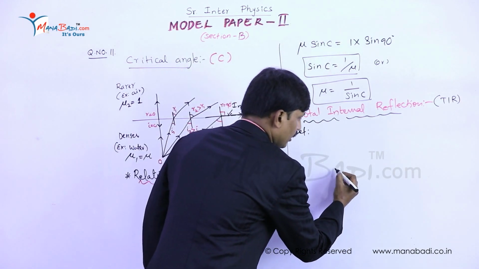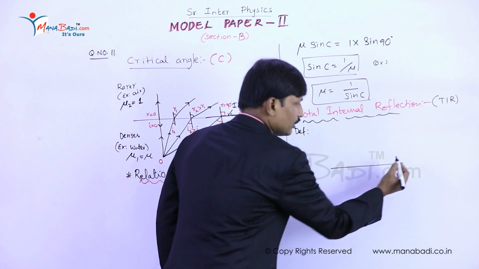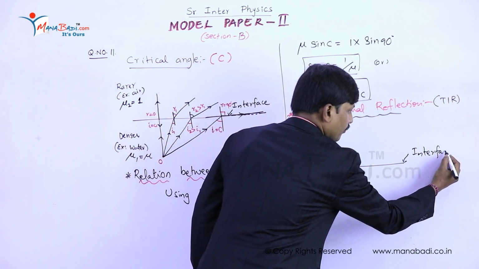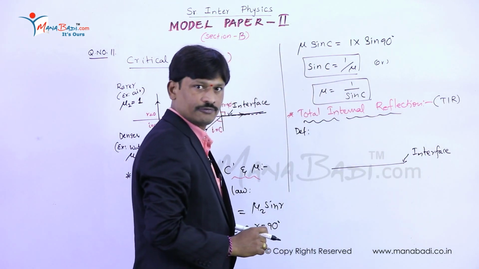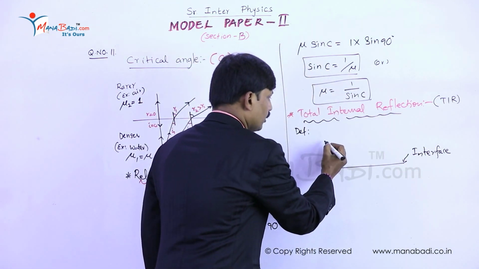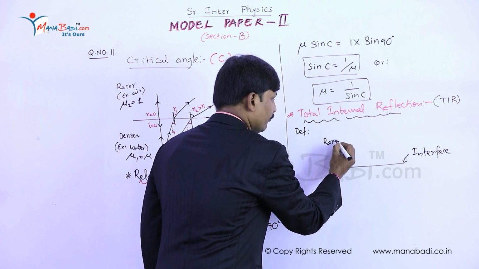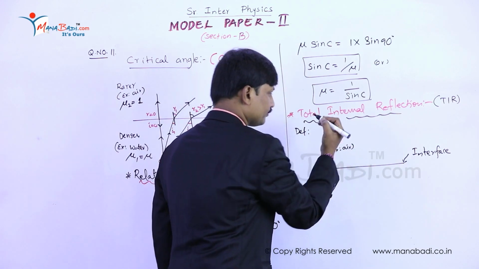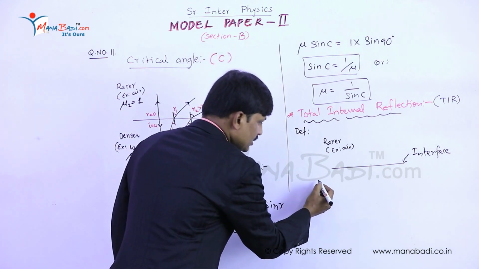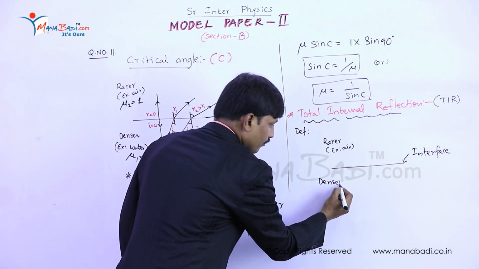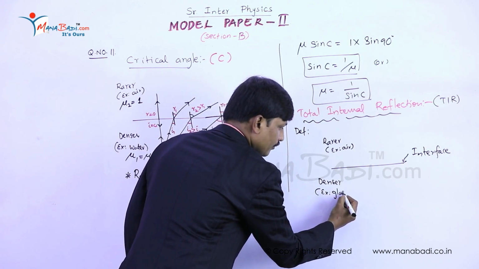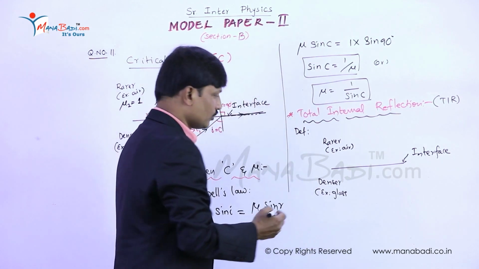Explanation. Let us consider this to be the interface, which divides two different media. I am considering the two different media as rarer medium, example air, and denser medium, example glass, or you can take water also.